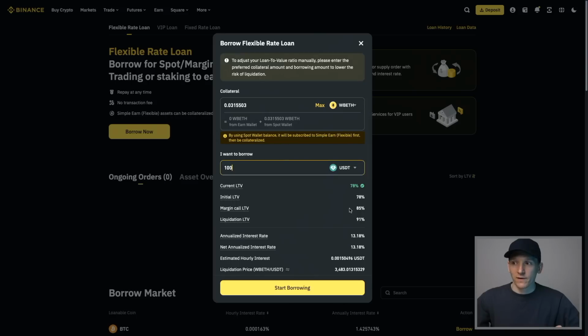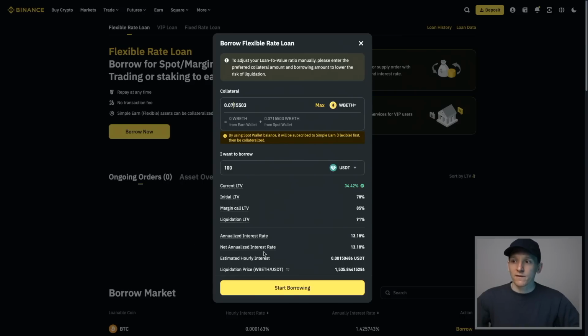So that's how loan to value works. We can also make this less, right? So this is 78 right now. I'm just going to change the amount of collateral that I'm tying up to, let's say 0.07. And we should see that my loan to value now is 34%. I'm borrowing $100. I just put more collateral on there. And so my loan to value is miles away, right?